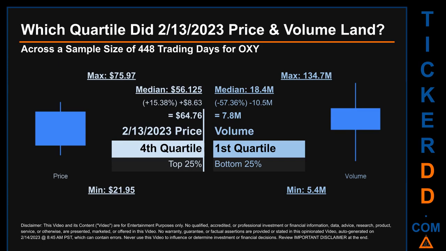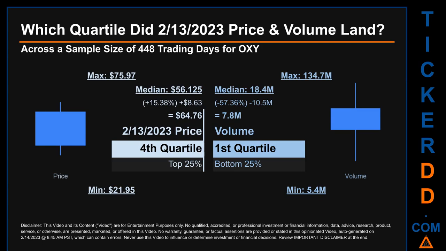Which quartile did February 13, 2023 price and volume land? Across a sample size of 448 trading days, the maximum end of day price for OXY was $75.97 while the minimum was $21.95. Within that price range, February 13, 2023 price of $64.76 landed within the fourth quartile, meaning that it was within the top 25% of all sampled end of day prices. The day's volume landed within the first quartile, at the bottom 25% of all sampled daily volume, which saw a max daily volume of 134.7 million and a minimum of 5.4 million.